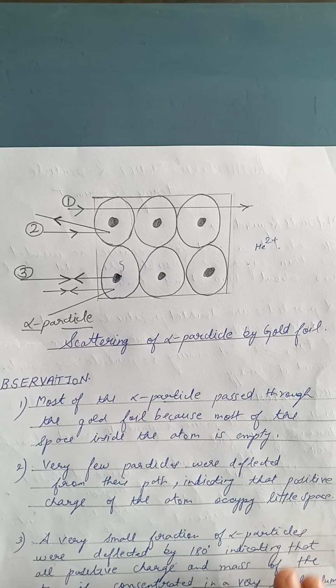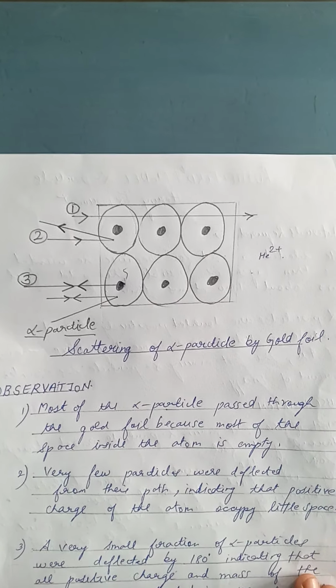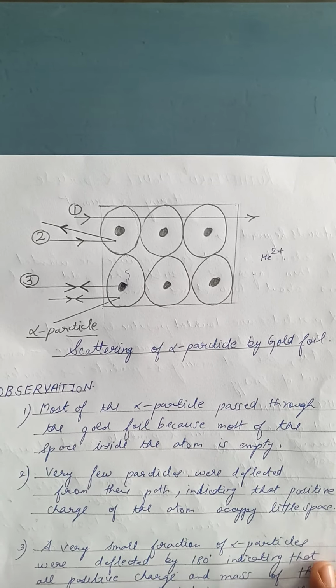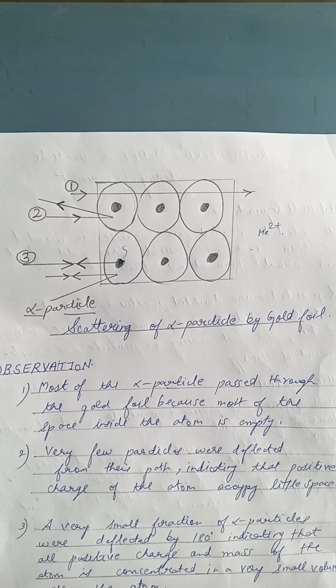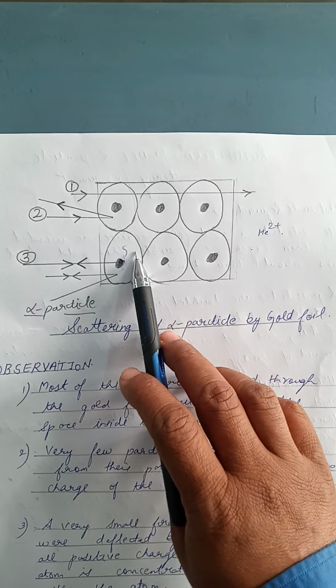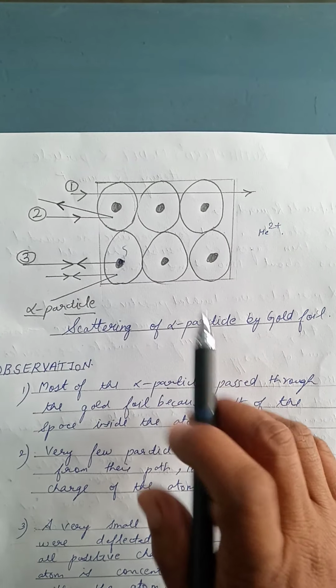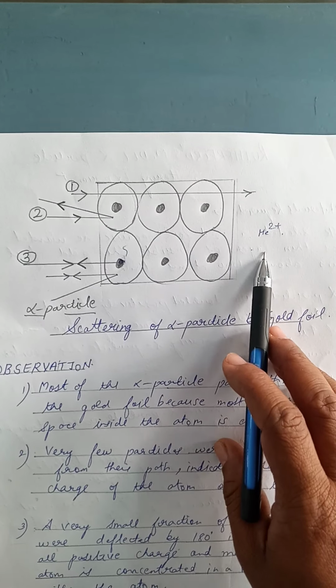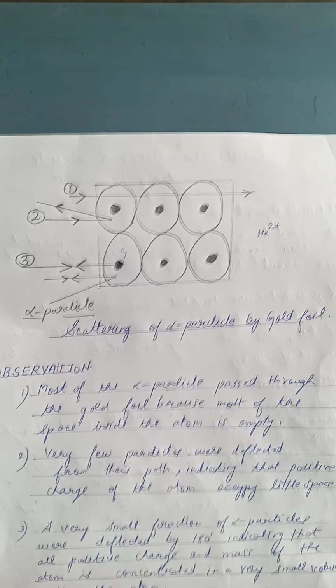So this experiment is known as the alpha scattering experiment, and you have to study the observations and conclusions. Two more things you have to note down: why he selected the gold foil, because it can be converted into a layer as thin as possible. And what is the meaning of the alpha particle? It is the double positively charged helium ion.